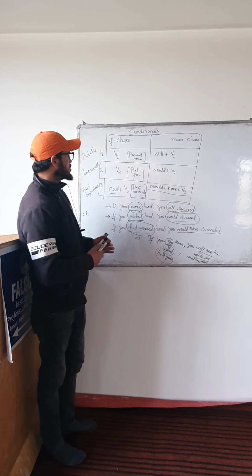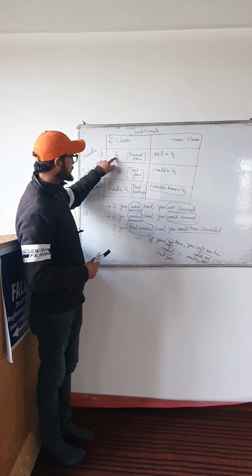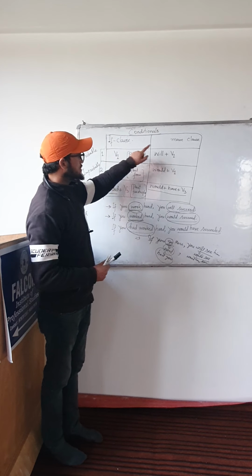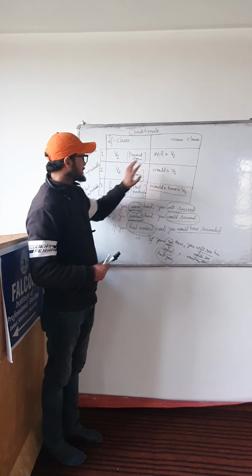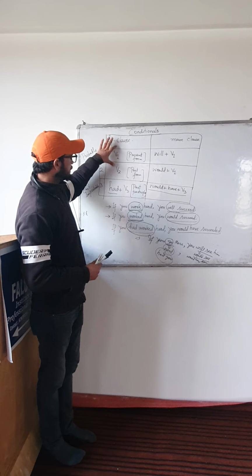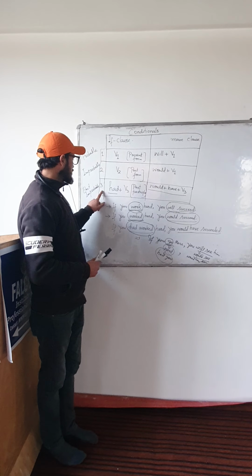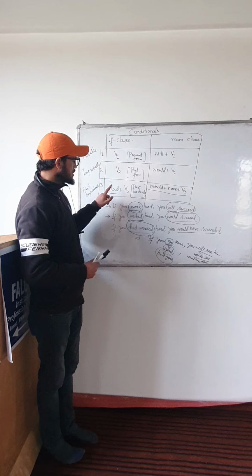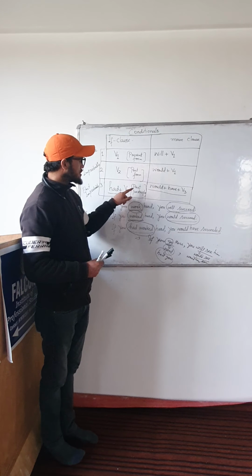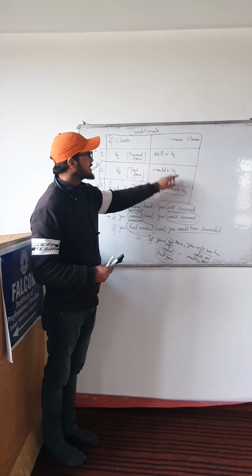So we have three conditionals. The first conditional, or probable conditional: V1 in the if clause and will plus V1 in the main clause. The second conditional, or improbable conditional: V2 in the if clause and would plus V1 in the main clause. And the third conditional, or past improbable conditional: had plus V3, or past participle, in the if clause and would have plus V3 in the main clause.